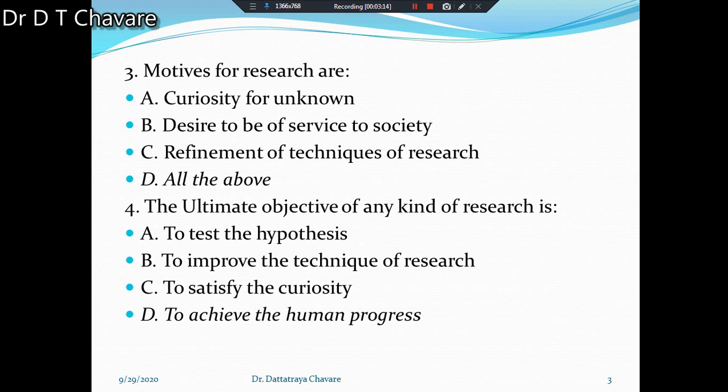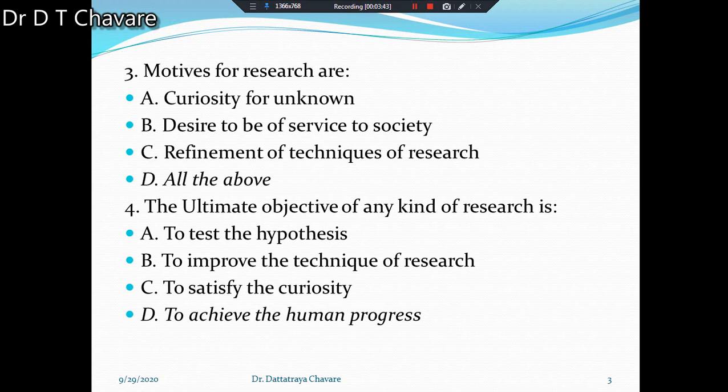Try to understand, all the above. It means that what is the correct answer? What is the correct alternative? Definitely A, that is also correct. That is also a motive behind the research. Desire to be of service to society, that is also a motive. Then refinement of techniques of research, that is also a motive. That's why these three are all motives. That's why what will be the correct alternative? All the above. That is the correct alternative.